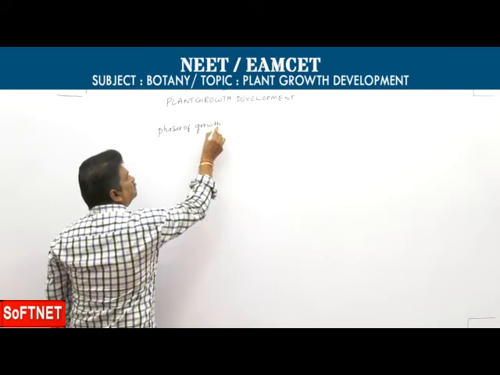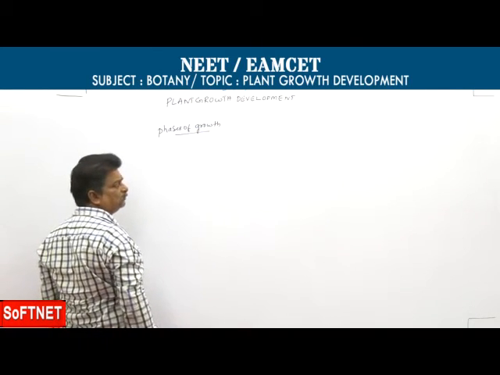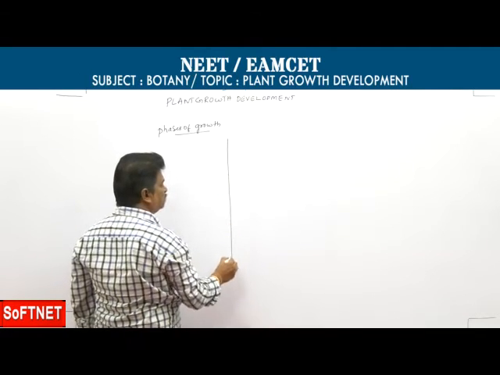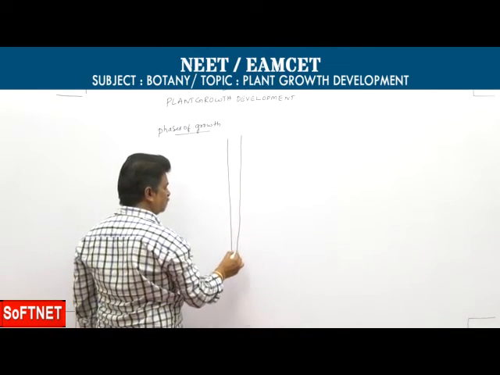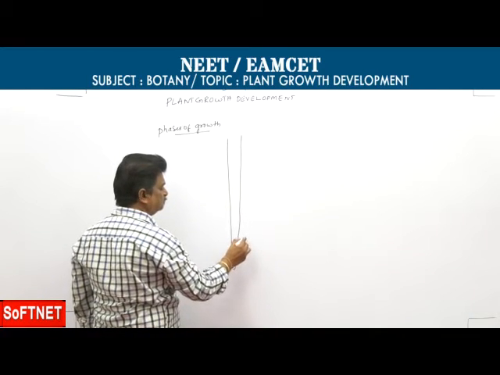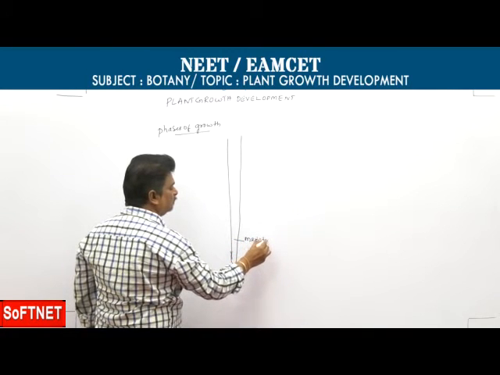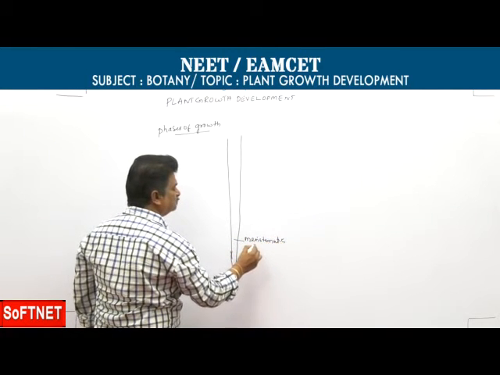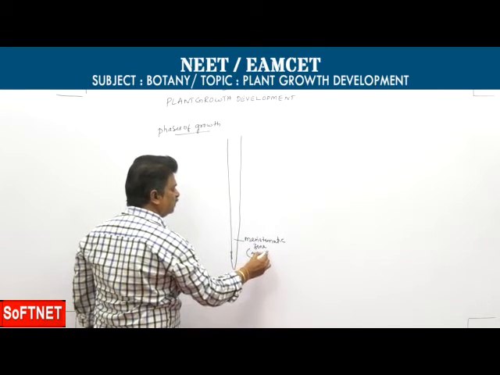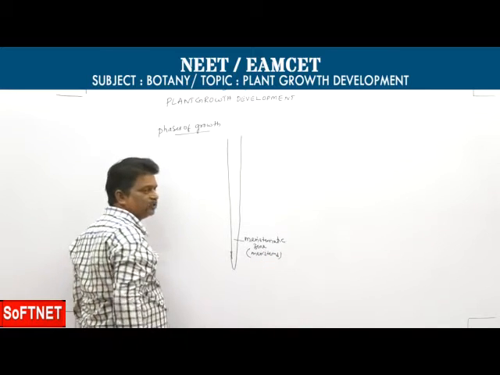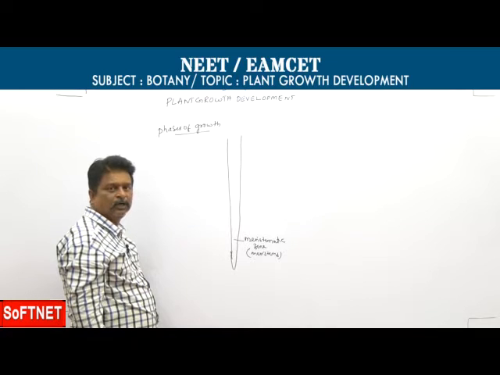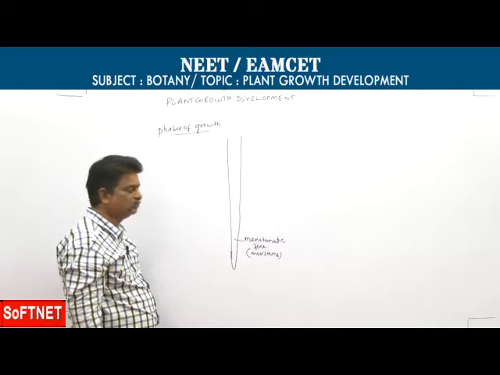Phases of growth. Generally, root apex and shoot apex show 3 phases. First one, meristematic zone. So meristematic zone means it contains meristems. These meristems undergo division.